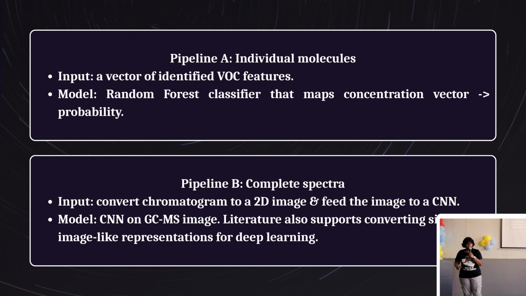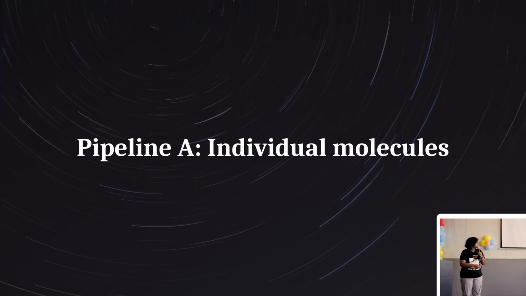The first model was a random forest model that categorizes specific chemical features of the GCMS spectra, so molecule A, molecule B. Using that categorization plus the complete spectra, because when you smell something, there are multiple molecules involved, I use a CNN to look at how exactly the wide spectra looks.